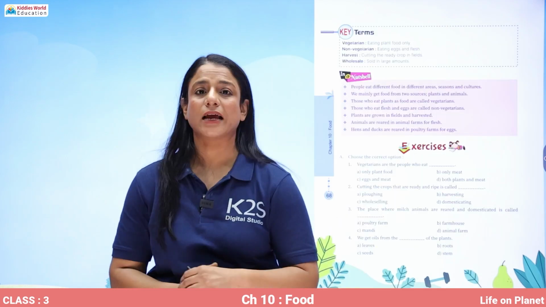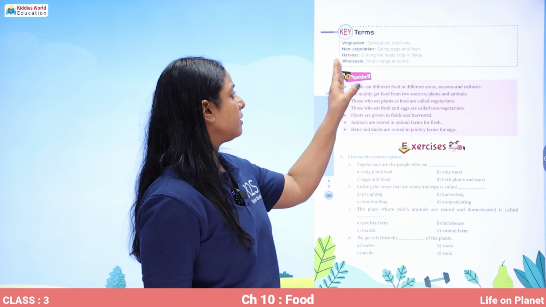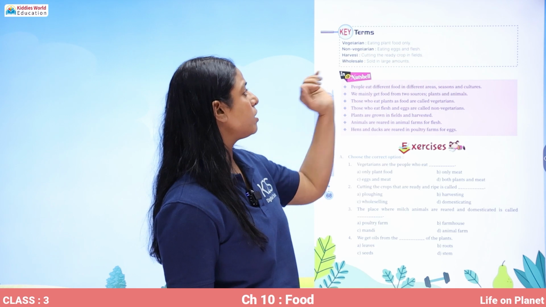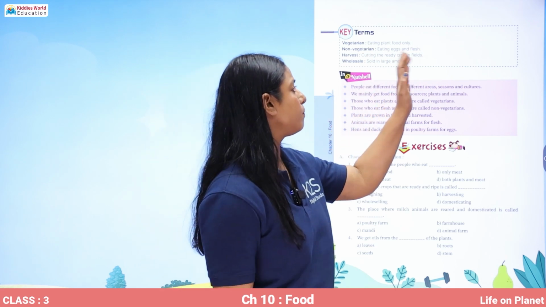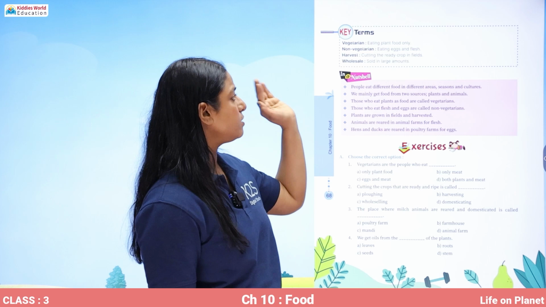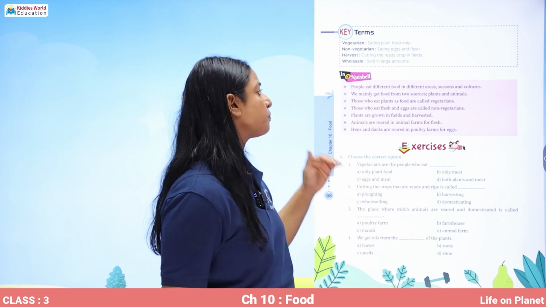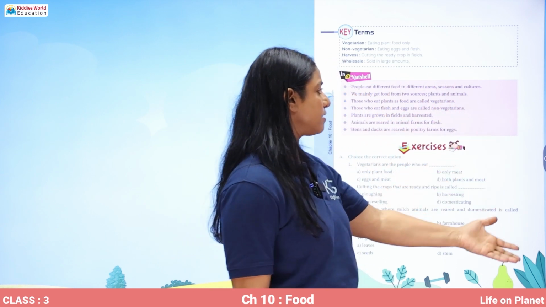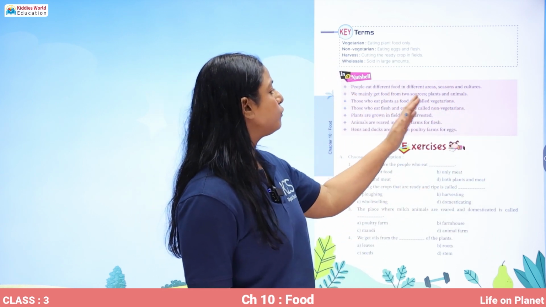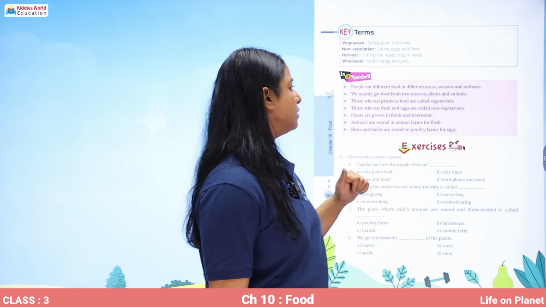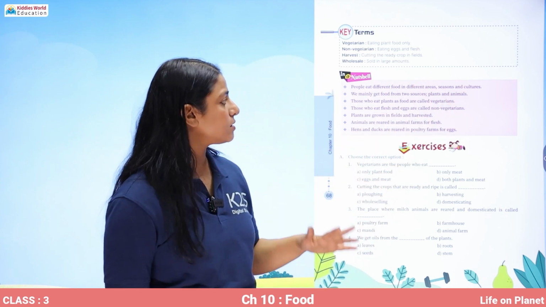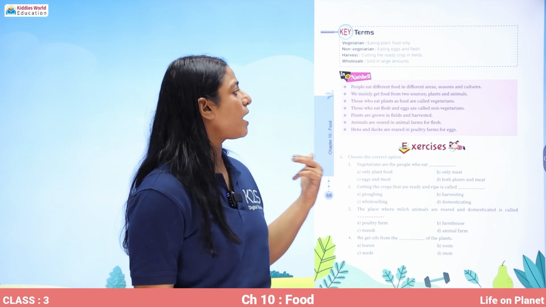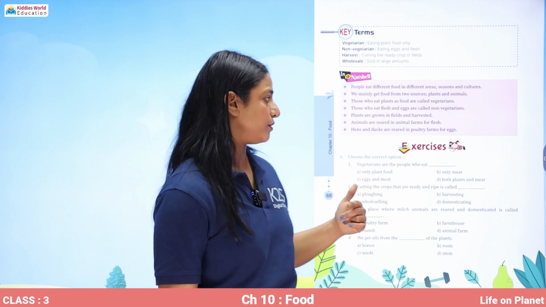These are the key terms that we have learned today. Vegetarian, eating plant food only. Non-vegetarian, eating eggs and flesh. Harvest means cutting the ready crops in fields, and wholesale means sold in large amounts. Also remember that people eat different food in different areas, seasons and cultures. We mainly get food from two sources, plants and animals. Those who eat plants as food are called vegetarians, and those who eat flesh and eggs are called non-vegetarians.